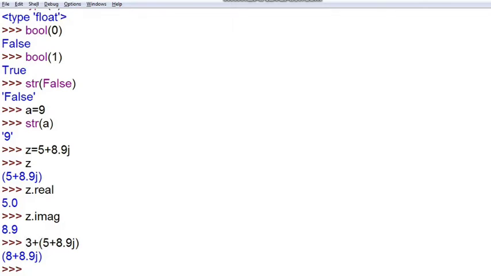Now if I write here suppose 3.5j plus, and then again suppose 5 plus 8.9j, you can see here the answer is 5.